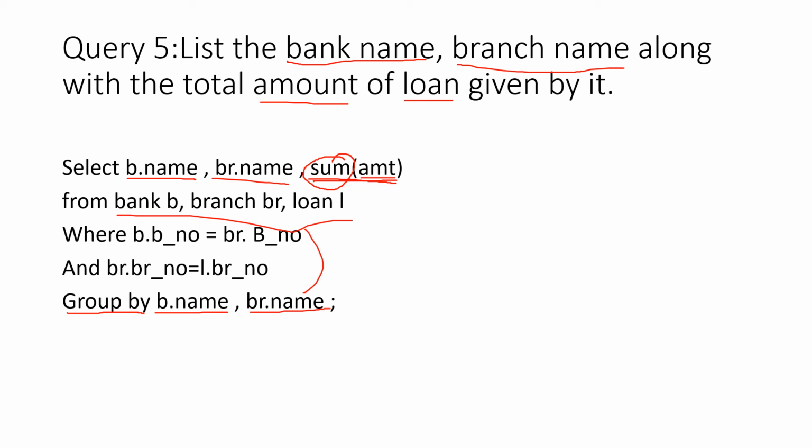Only thing is, it is being said group by, it will group all the bank names and their branches together. Okay, so this is according to the banks, it will sum up. Okay, so you have to do it without the group by and do it with the group by, and then you will understand what is grouping actually, because any amount of talking that I do here you won't understand unless and until you try it out practically.